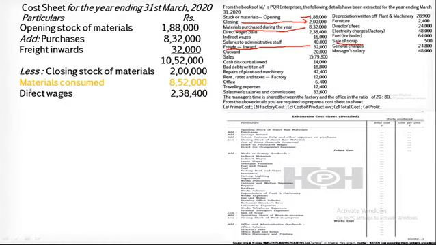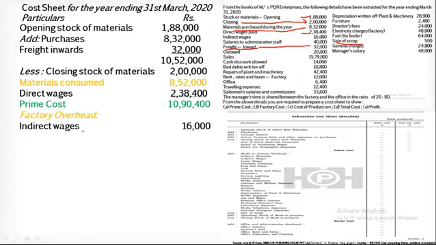Now after the raw material consumed is found out, we have to calculate the direct wages. As it is clearly given, the direct wages paid is 2,38,400. After that, we will get the prime cost of rupees 10,90,400. Once you get the prime cost, we have to add the factory overheads. So next point is factory overheads.